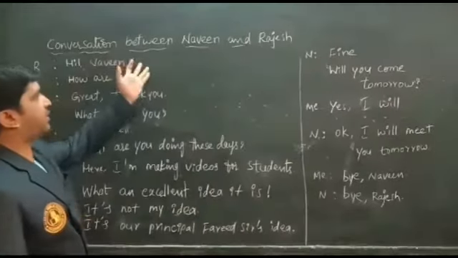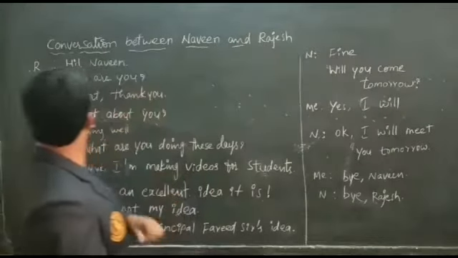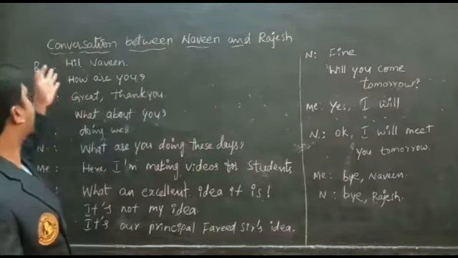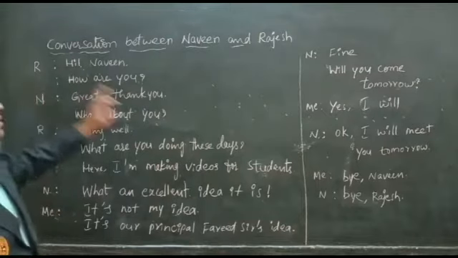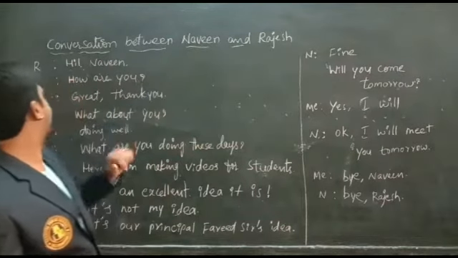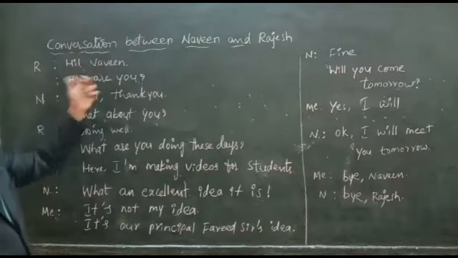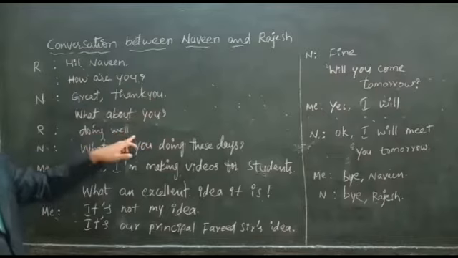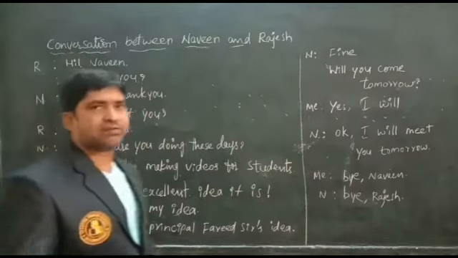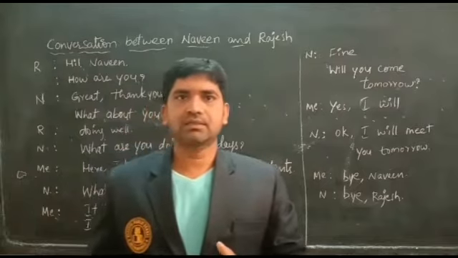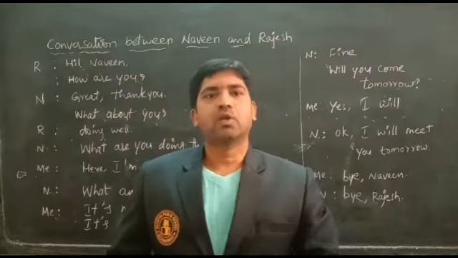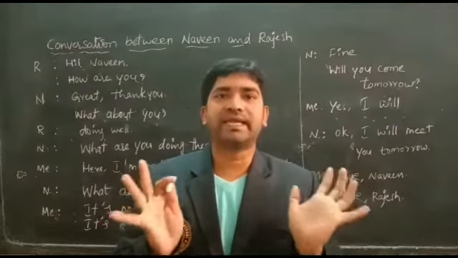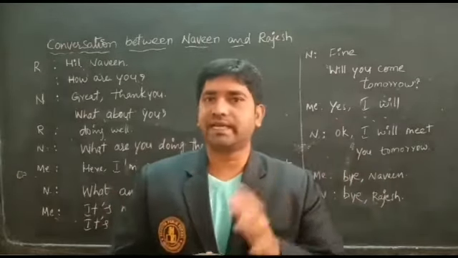Details of the conversation between Naveen and me, Rajesh. Here, I am taking the initial letters for writing this conversation: R means Rajesh, N means Naveen. Rajesh: Hi Naveen, how are you? Naveen: Great, thank you. What about you? Doing well. By observing this conversation, we understood that while we are having a conversation or saying something, we are using sentences, a group of words.